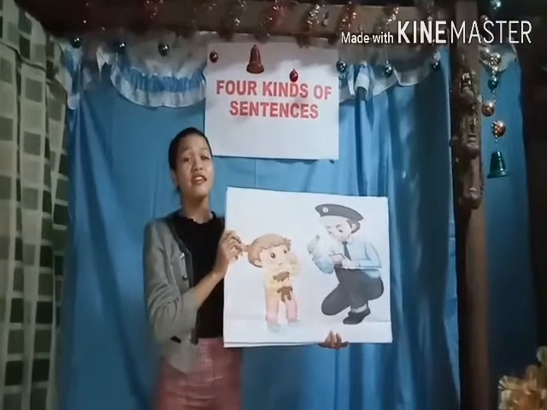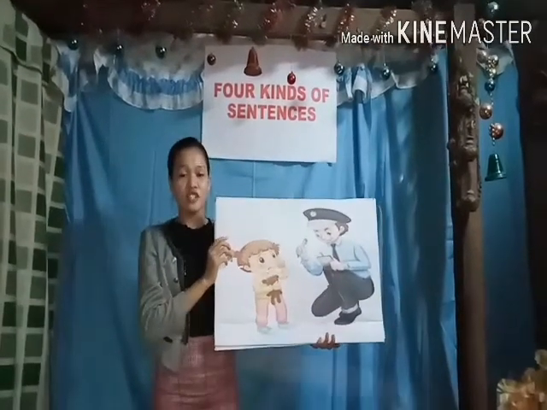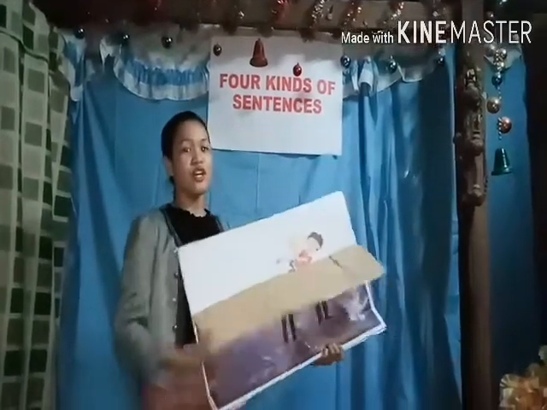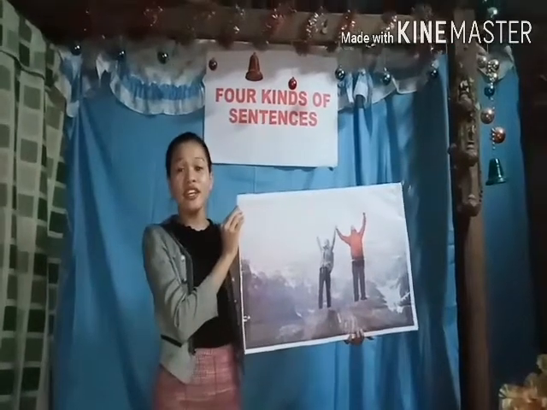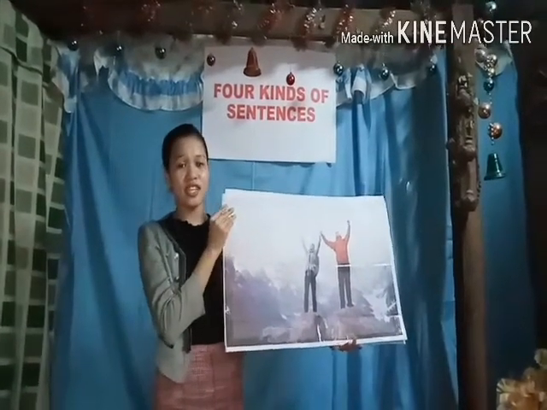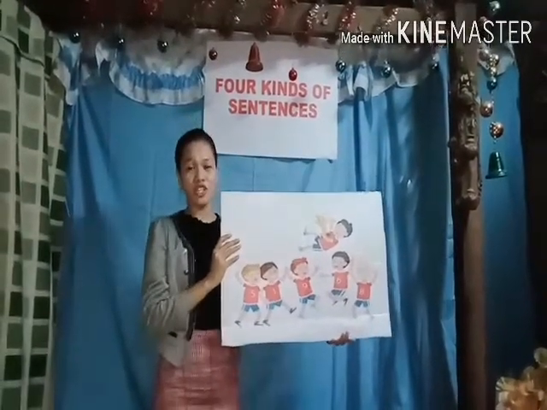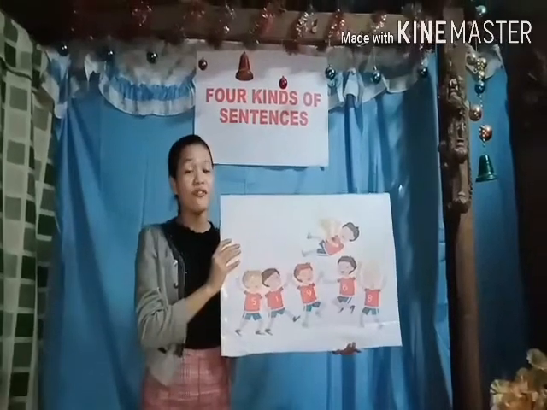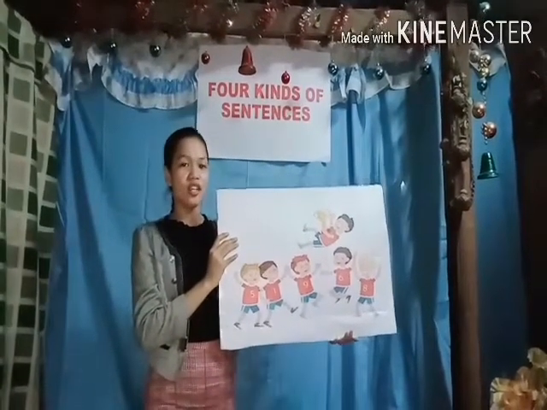Write 1 declarative, imperative, exclamatory, and interrogative sentence. Group 3 is assigned with this picture. Write one declarative, imperative, interrogative, and exclamatory sentence. And lastly, Group 4 is assigned with this picture. Write one imperative, one declarative, one exclamatory, and one interrogative sentence.